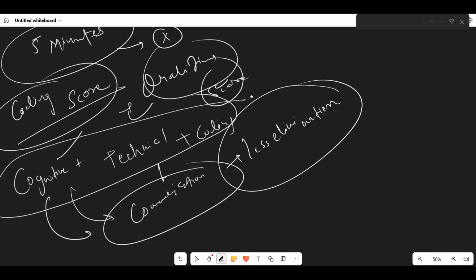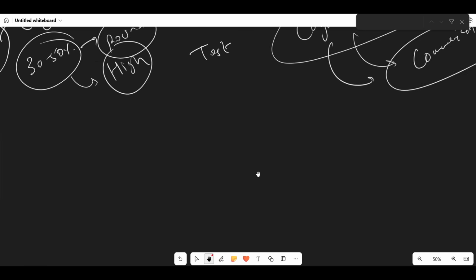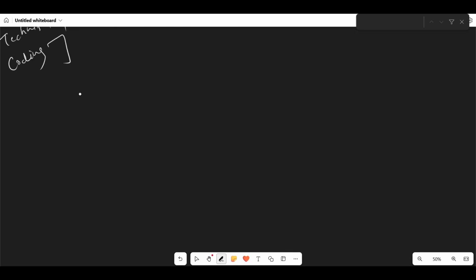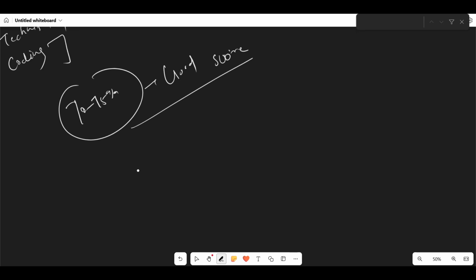Okay. Now after the communication round, again you will move forward with the interview. Okay. So this will be your whole process for Accenture for the cutoff. Okay. Now talking about the cutoff, I would suggest you score at least 70 to 75%. It would be a good score to at least proceed to the communication round. Okay. Because suppose you are scoring 50 to 60% also, it will let you go with the next assessment.